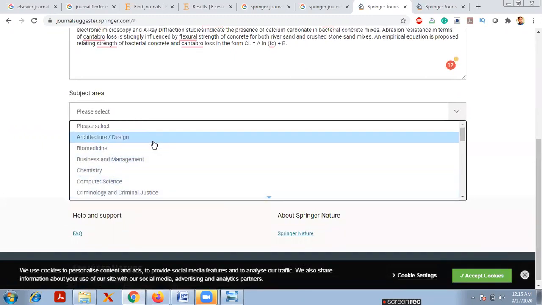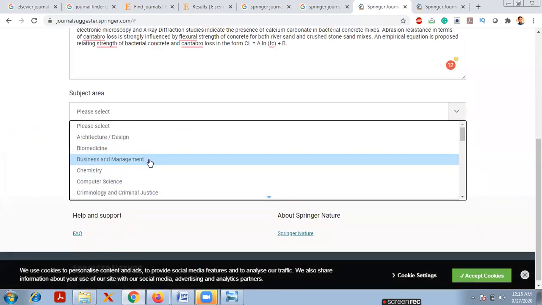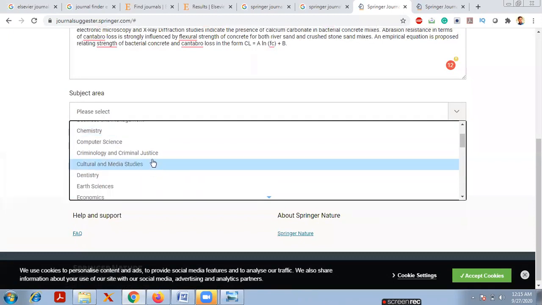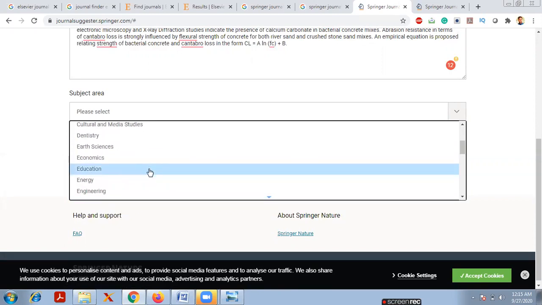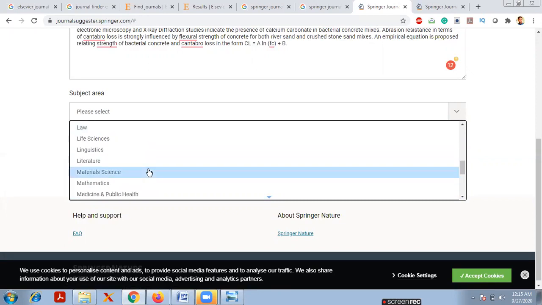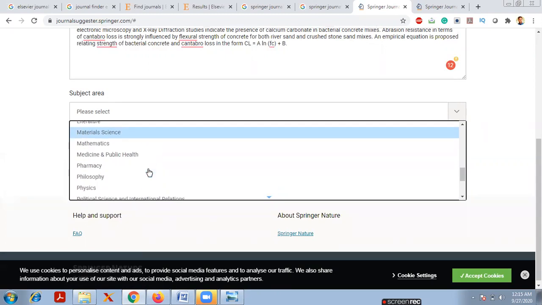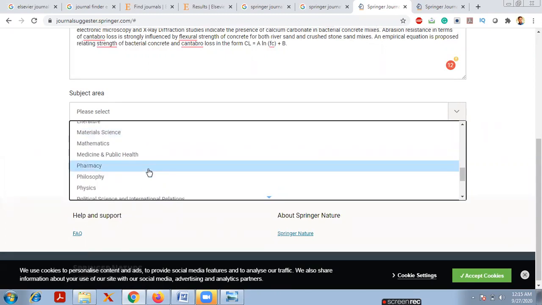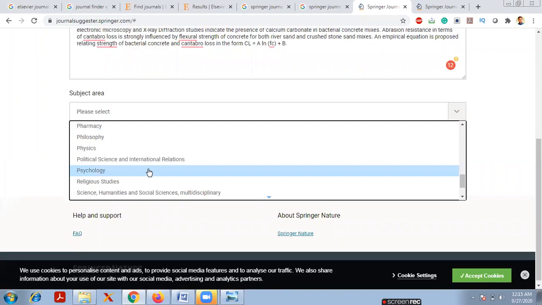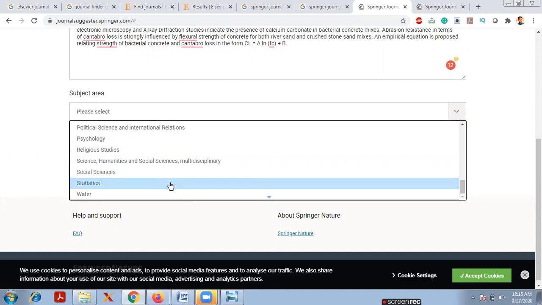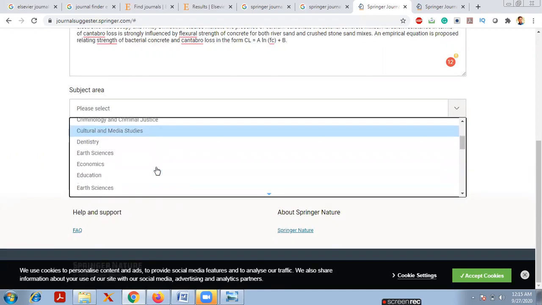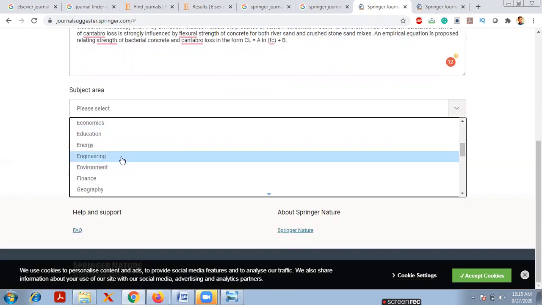It starts with architectural design, biomedicine, business management, chemistry, computer science, criminology and criminal justice, cultural and media studies, dentistry, education, energy, engineering, environment, finance, geography, history, law, life sciences, linguistics, literature, material science, mathematics, medicine and public health, pharmacy, philosophy, physics, political science, psychology, religious studies, science and humanities, social sciences, statistics and water. Now I am from an engineering background, so I will click on engineering.